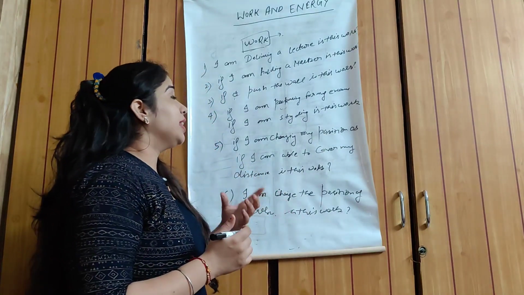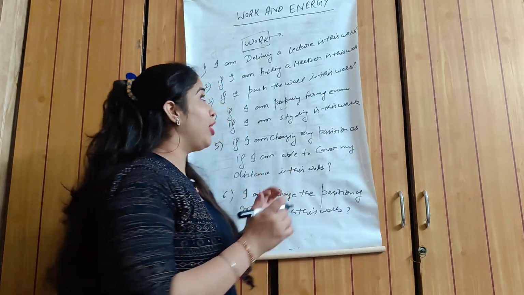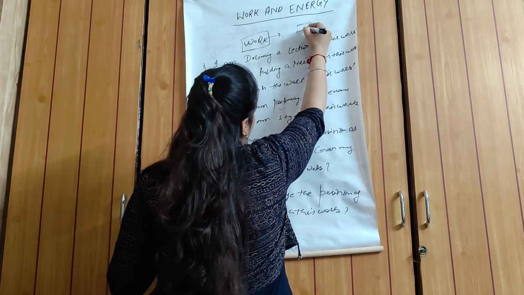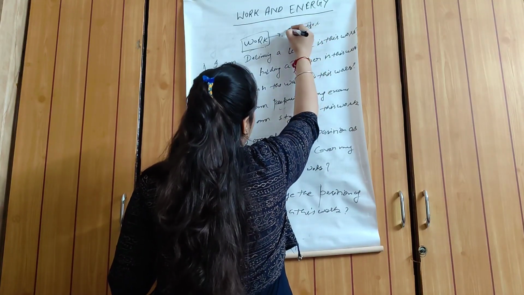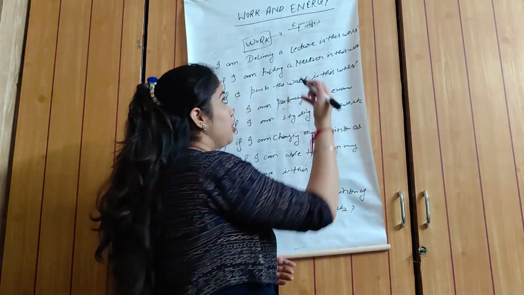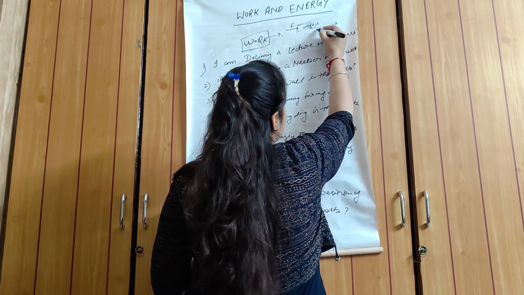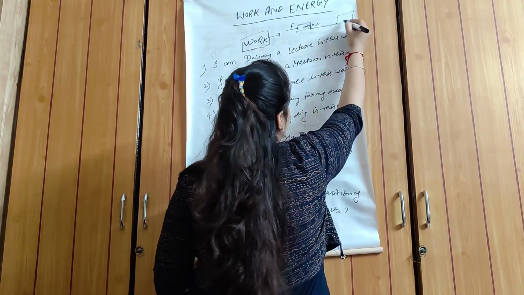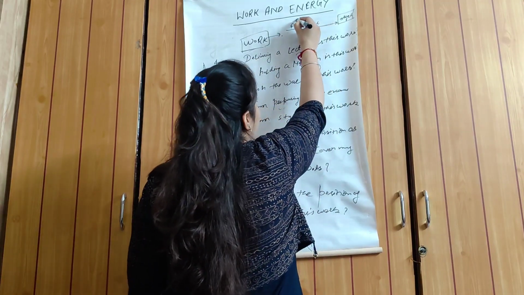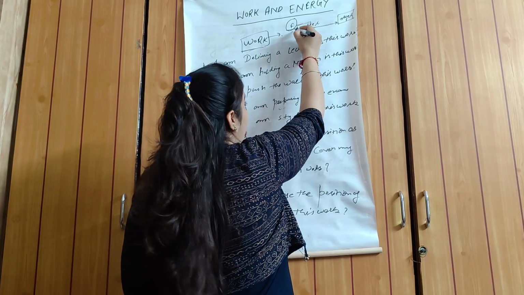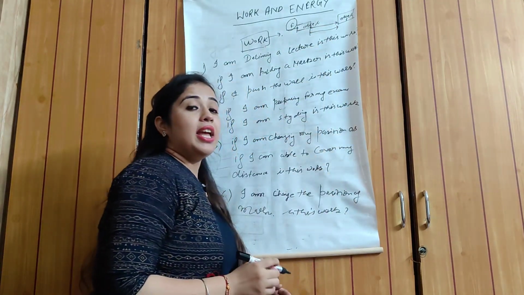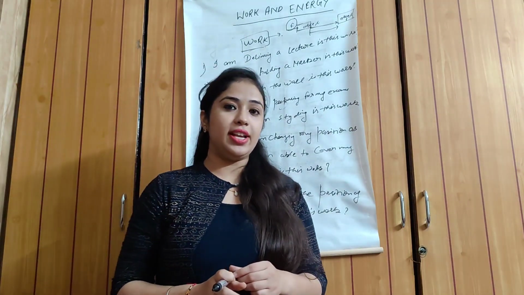The scientific definition of work is that when you apply a force on some object, suppose you have an object, if you apply the force on this object, then this object displaces its position. Suppose it displaces its position by this distance and covers that distance. When you apply the force, the object will move some distance and be displaced. Then we can say that work is done.